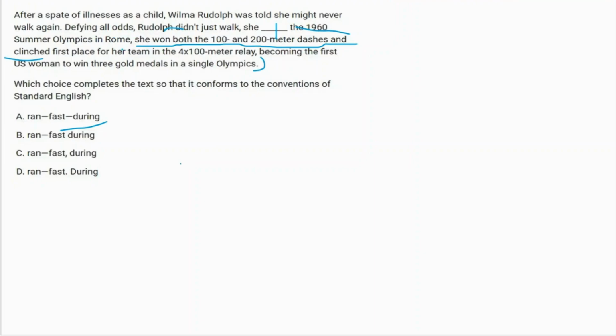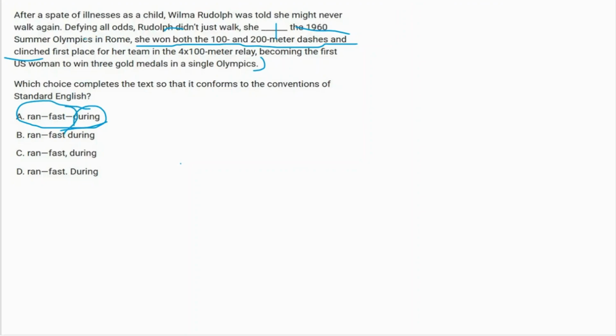But what does it say? Instead of ending the sentence here, it starts another sentence with just a comma, which is not grammatically right. You cannot join two independent sentences with just a comma. What does it mean? This during part obviously is not going to be with this sentence. I hope you get what I'm saying right now. This during part cannot go with this part. Then how is it going to end?